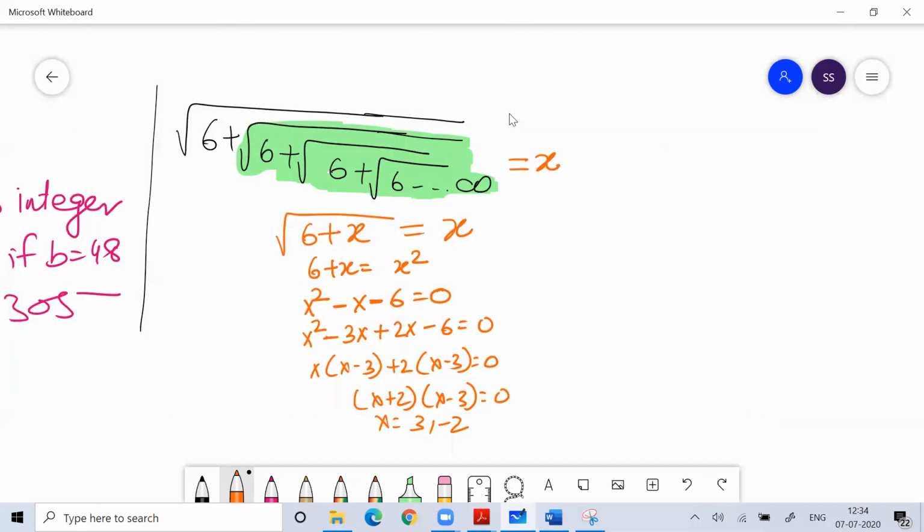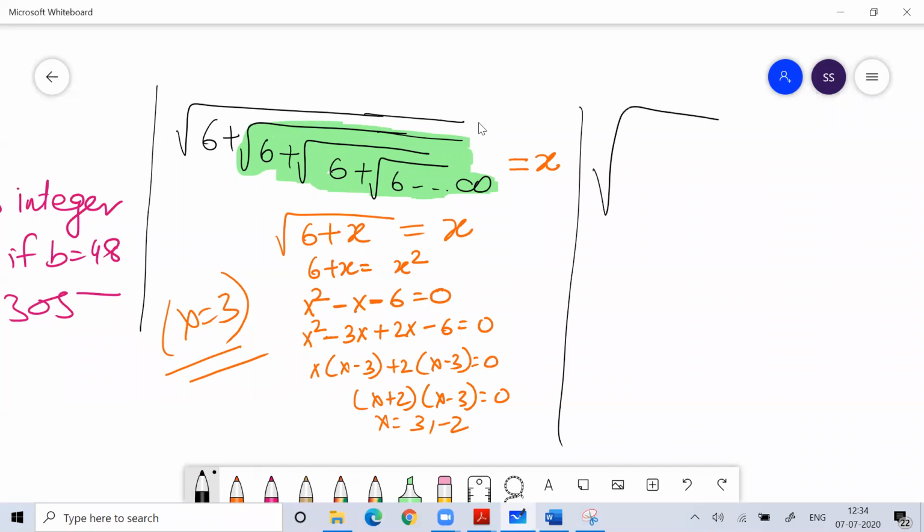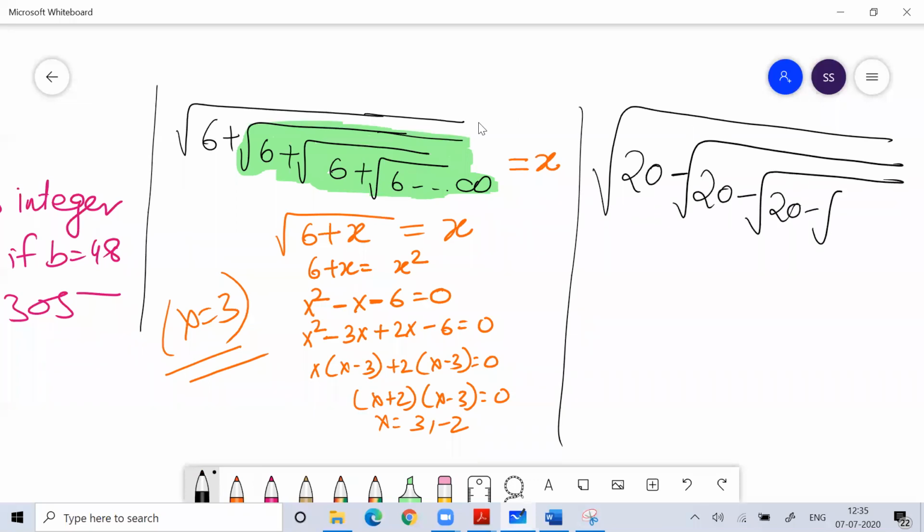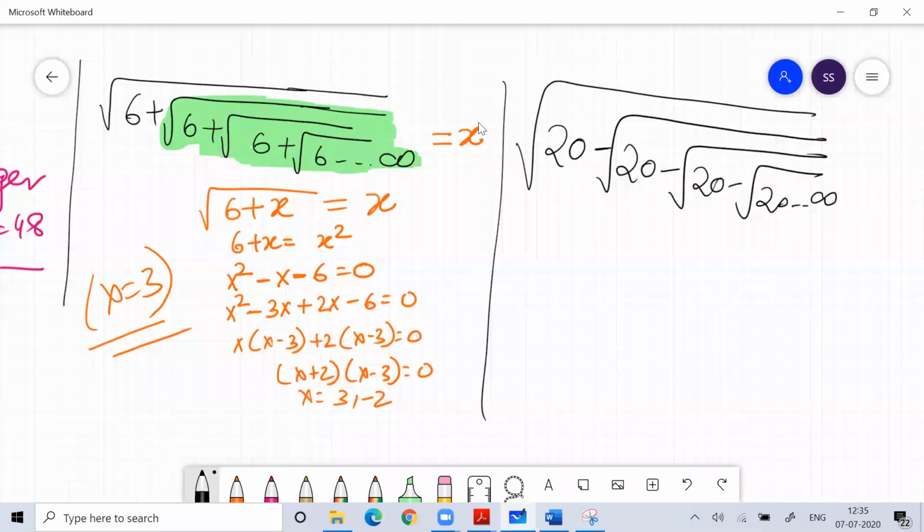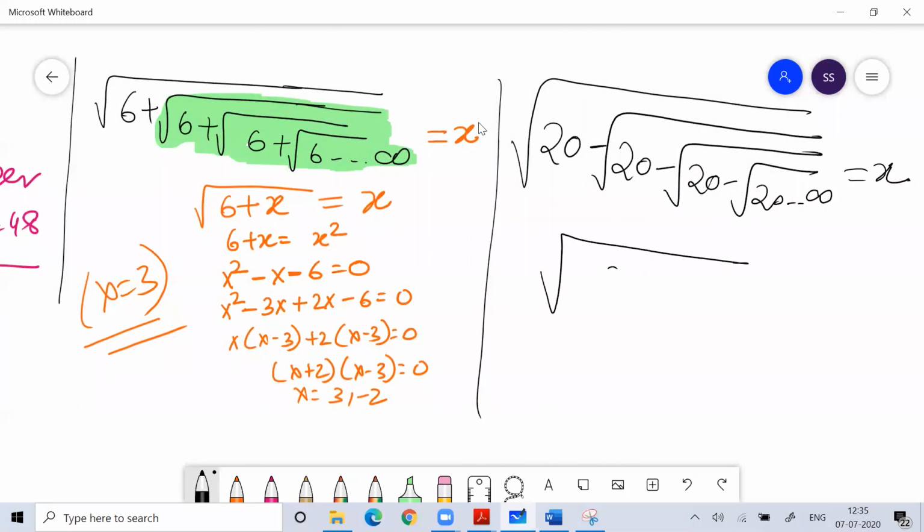So what is the value of x? The value of x is 3. Is this clear, everyone? Imagine if I ask you this question: root of 20 minus root of 20 minus root of 20 minus root of 20, going to infinity. What you will do is write this equal to x. So you'll write root of 20 minus x equal to x, and you can solve it.